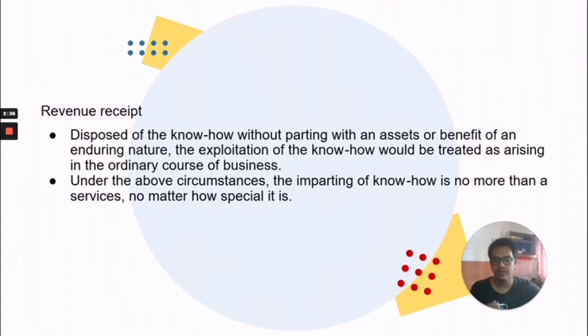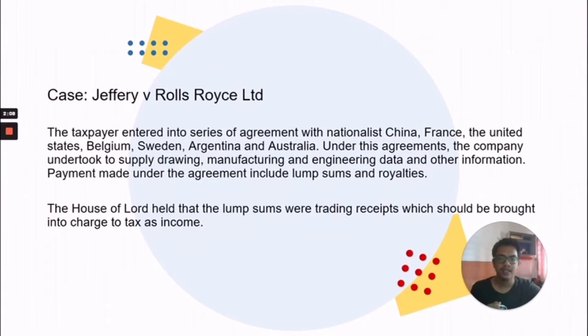For the revenue receipt, if the owner disposed of the know-how without parting with an asset or benefit of an enduring nature, the exploitation of the know-how will be treated as arising in the ordinary course of business. Under the above circumstance, the imparting of know-how is no more than a service, no matter how special it is. The case that relates to the revenue receipt is Jeffrey versus Rolls-Royce Limited.